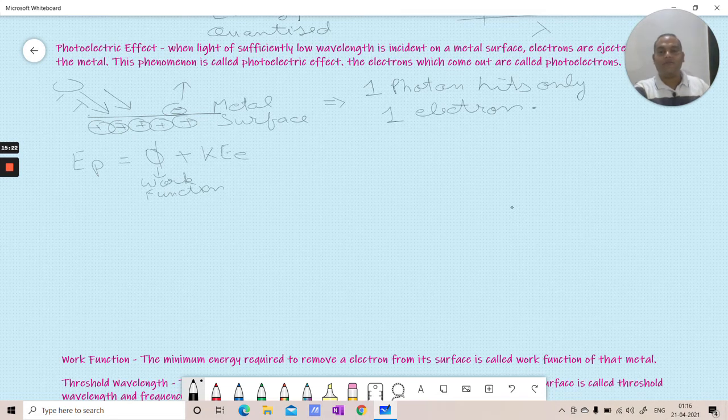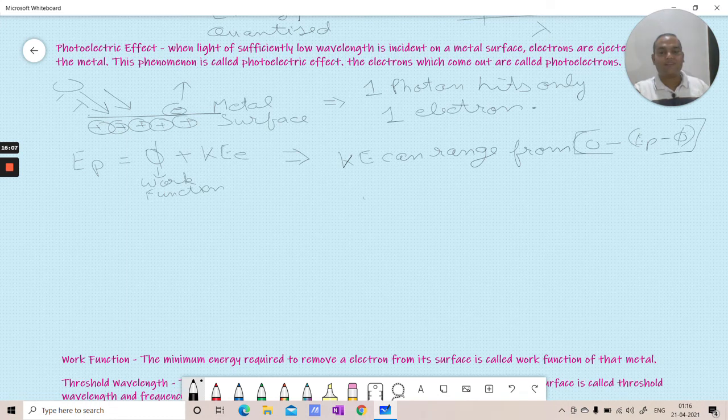So we already discussed that kinetic energy can range from 0 to EP minus phi. Important, keep this in mind. Kinetic energy can range from 0 to energy of photon minus phi. Kinetic energy can be EP minus phi, but it is not necessary every time that kinetic energy will be that much.